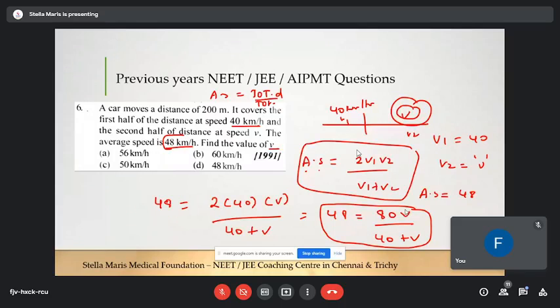Sir, option B, 60 kilometer per hour. Okay, option B. So what about others? Is she right? Your good name?